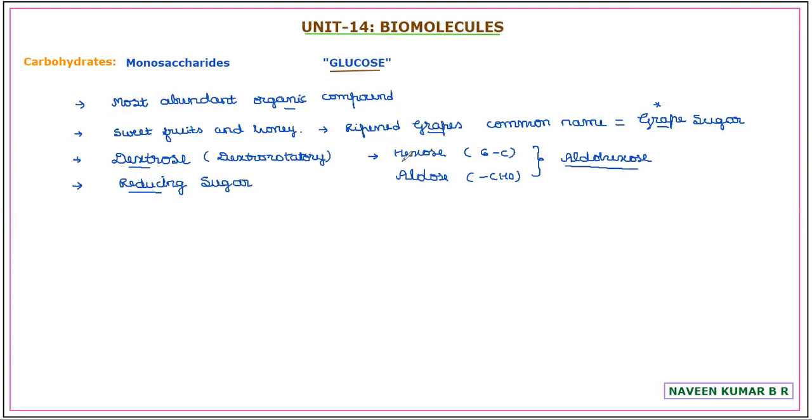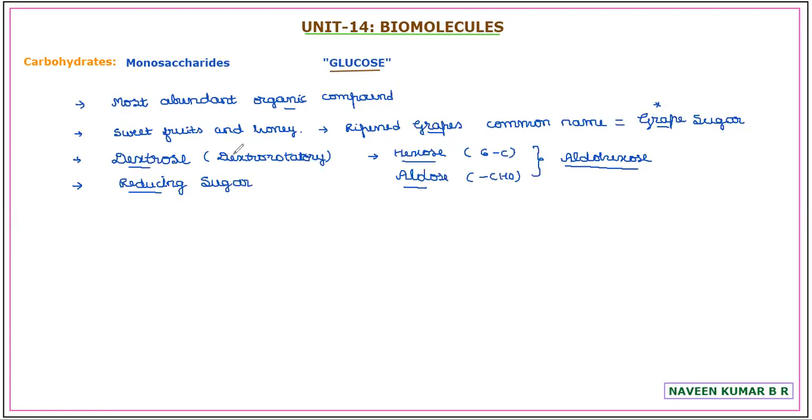Glucose is aldohexose. By separating that based on the count of carbon, hexose for 6 carbon atoms in it, aldose as it contains aldehyde as the functional group. So this will be the basic information regarding glucose. It is one of the most abundant organic compounds on the earth. The abundant source is sweet fruits and honey. As ripened grapes contain a rich source of glucose, the common name of glucose is grape sugar.